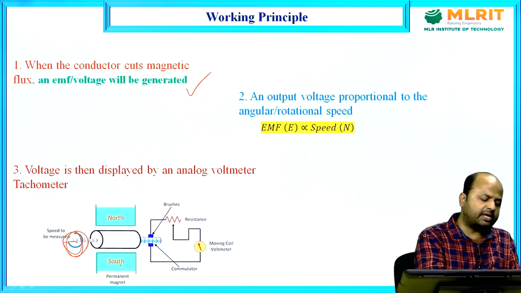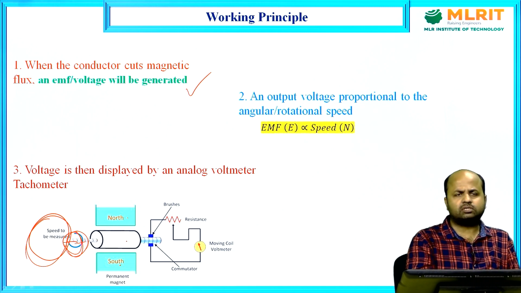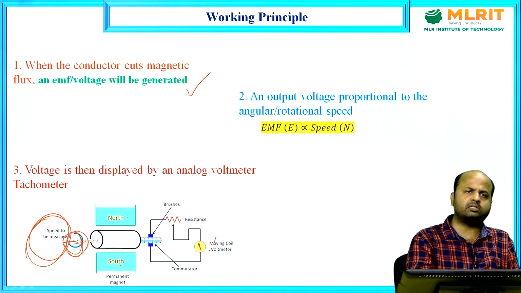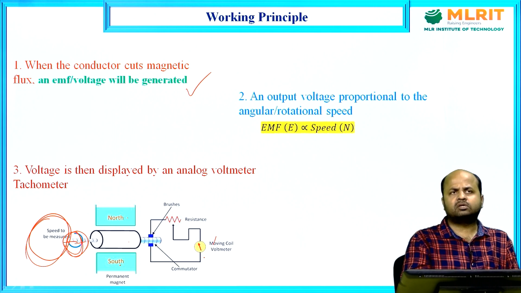So, this shaft is directly connected to the rotating object. If the object rotates, this shaft rotates. If shaft rotates, this coil rotates. If coil rotates, voltage is generated. That voltage is calibrated in terms of RPM. So, basically it works on the principle of Faraday law of electromagnetic induction.